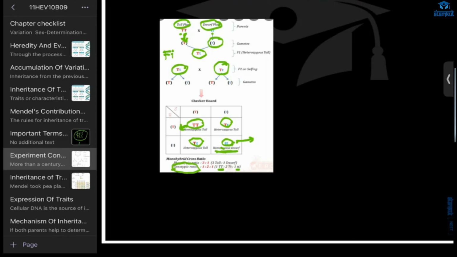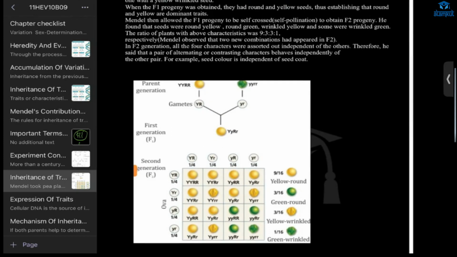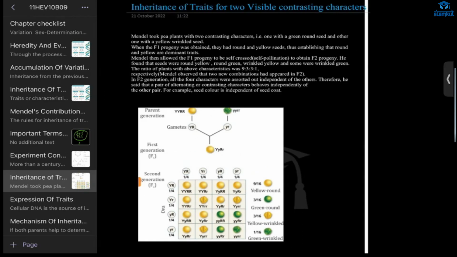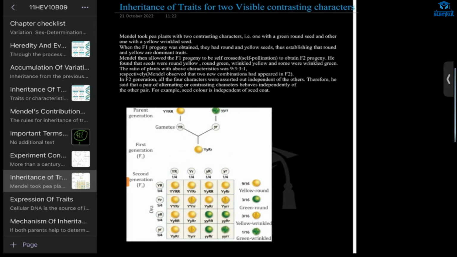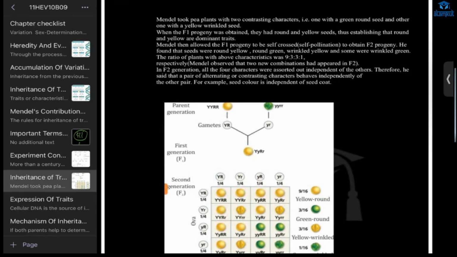Okay, first generation. He did this, and next he thought, why not we take two characters? So what did he choose? Two contrasting characters: round seed and wrinkled seed. See, in the parent generation, he took one with the round seed and the other with the wrinkled seed. Round, capital Y. This Y you see, right? It is yellow color, seed color. Yellow is the dominant.